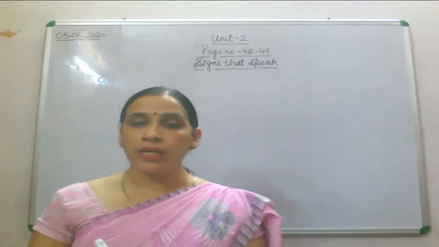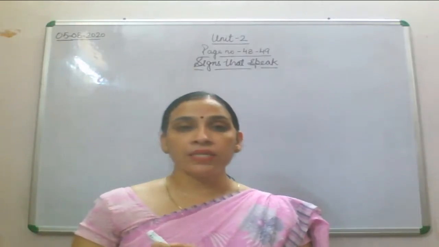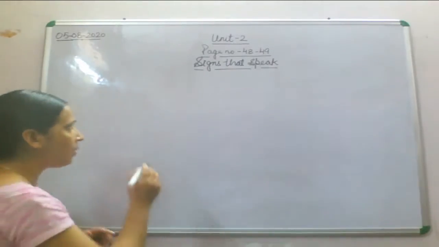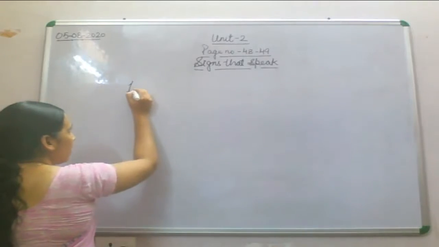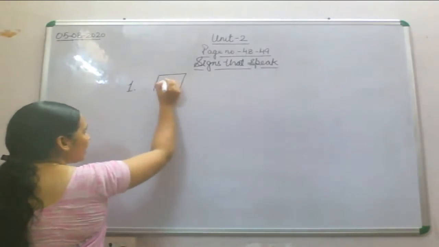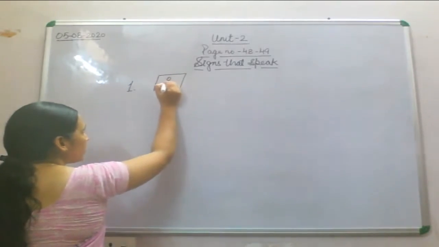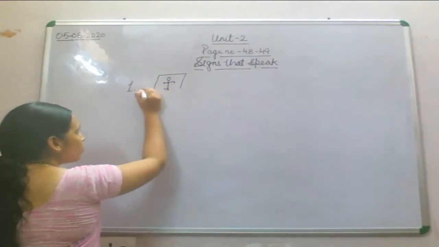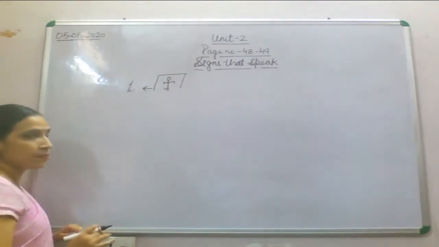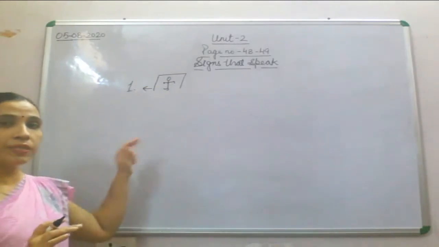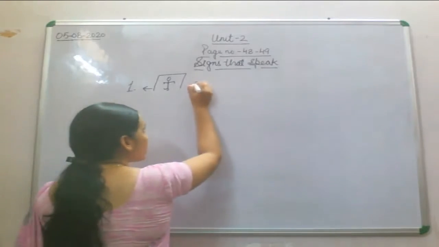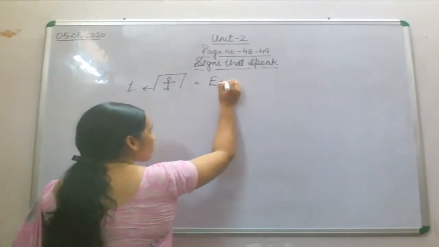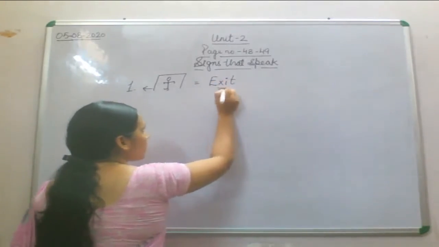So children, let's start. Now the first symbol is this, a man who is standing or moving in between the road, in between the door, and an arrowhead is there. Now what kind of symbol is this? This is your exit symbol.